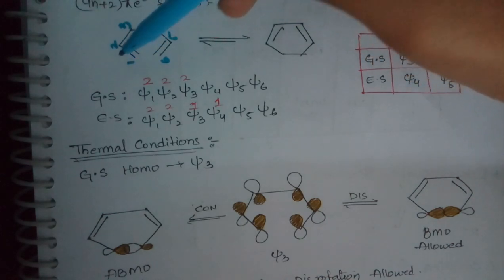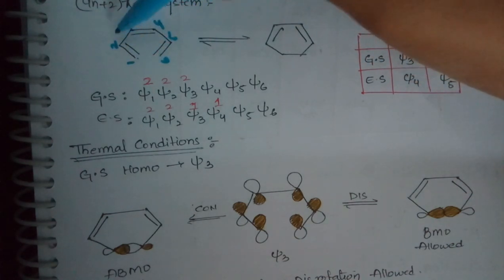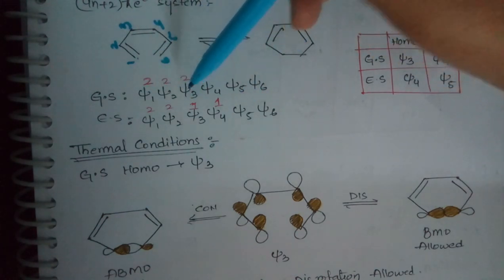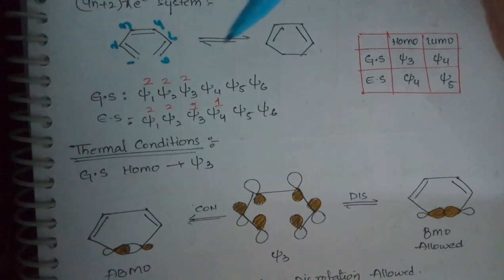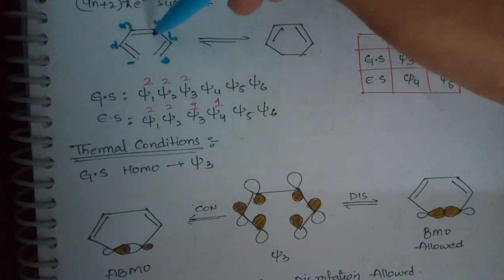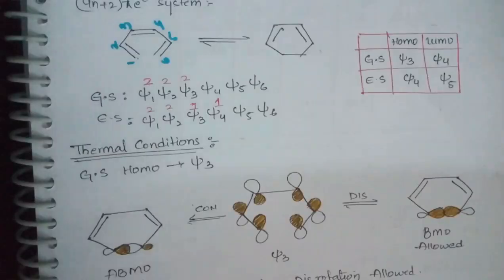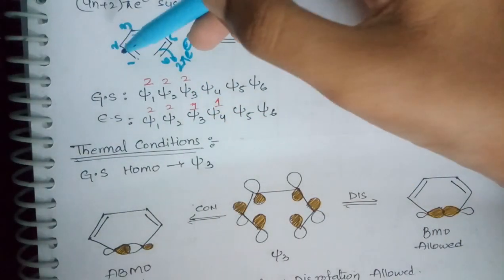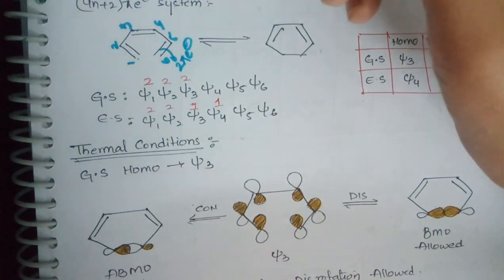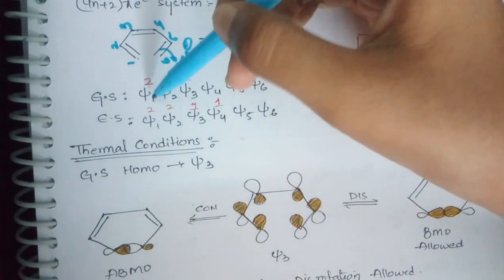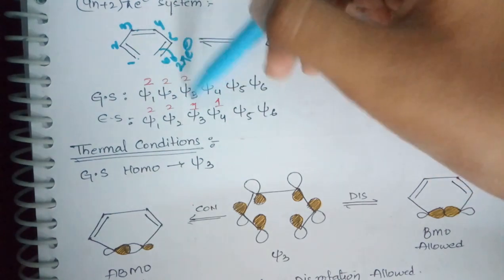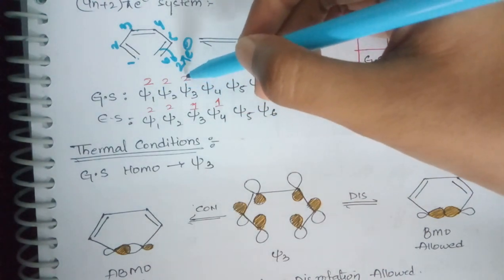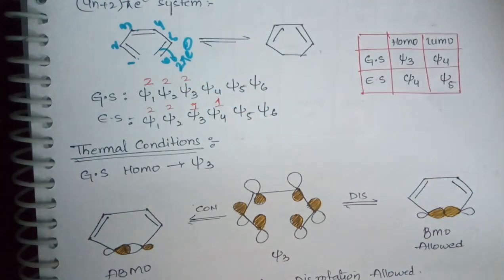In the ground state, how many carbons do you have? 1, 2, 3, 4, 5, 6. So keep 6 molecular orbitals: Xi1, Xi2, Xi3, Xi4, Xi5 and Xi6. How many pi electrons are there? 3 pi bonds are there, and each pi bond has 2 pi electrons, so a total of 6 pi electrons. I have started filling: Xi1 has 2, Xi2 2, Xi3 2. Next, in the excited state, one of the electrons from Xi3 will jump to Xi4. This is your excited state.